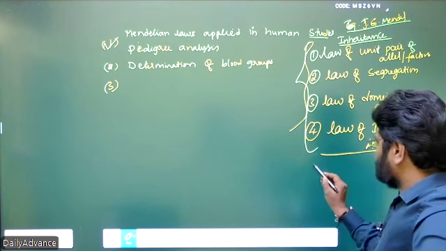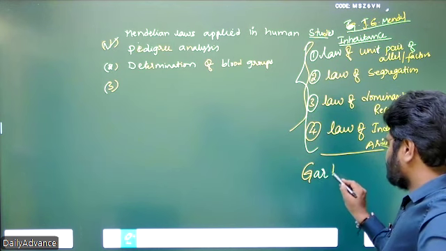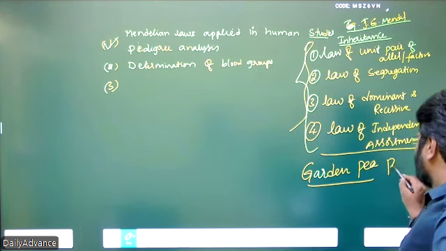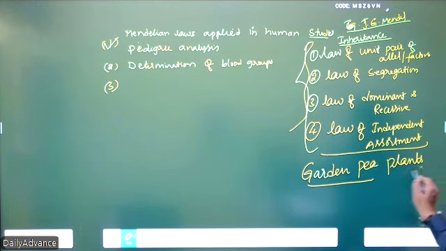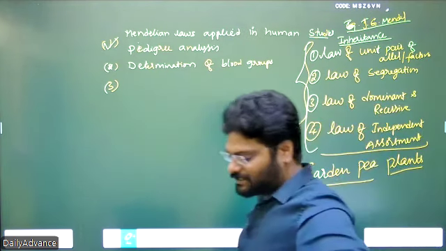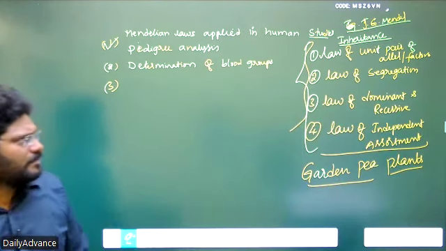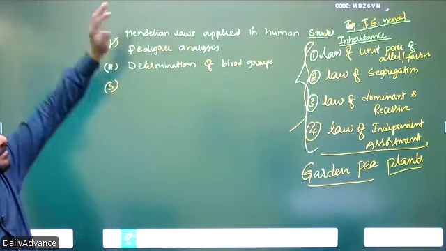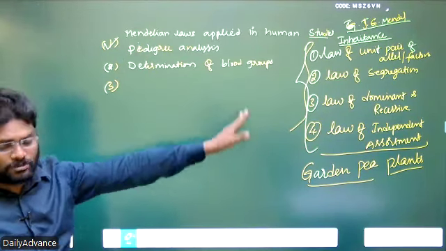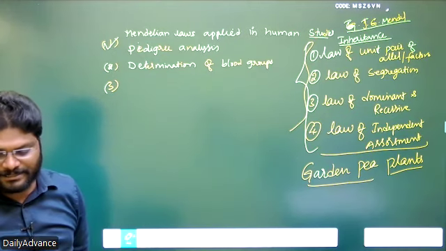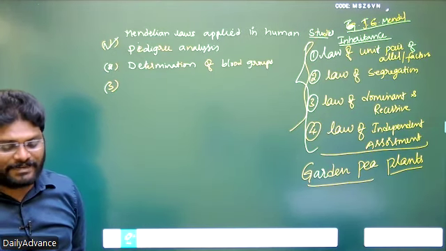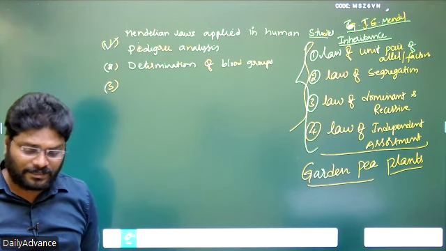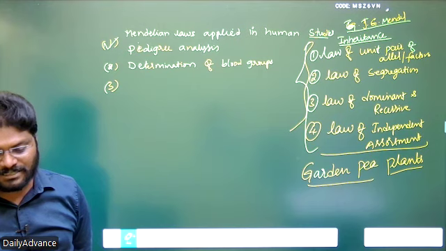So he did experiments on garden pea plants, and he proposed that one unit pair is responsible. They follow the law of segregation, the law of dominant and recessive, and the law of independent assortment. Though he did experiments on garden pea plants, his validations are accurately true when it comes to all species, such as plants as well as animals.